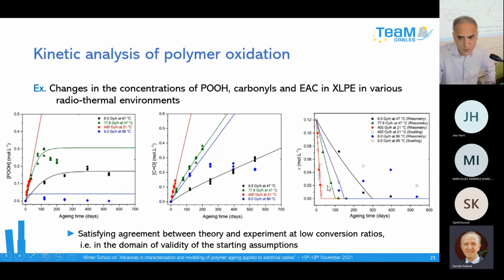You have a satisfying agreement. And here you have the change of elastically active chains determined directly by swelling measurement with a solvent. You can see that you have a satisfying agreement for all experiments except where you do an irradiation at high temperature, typically 80 degrees C.